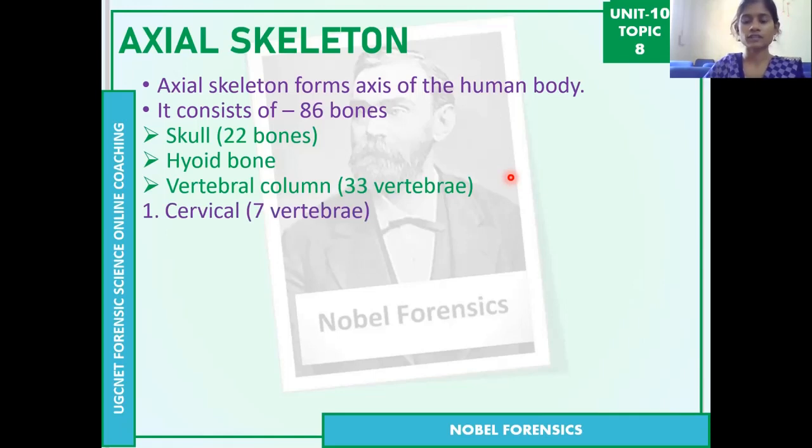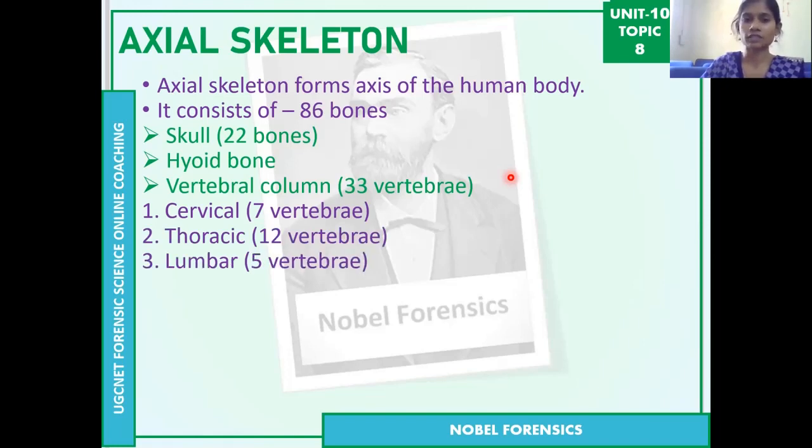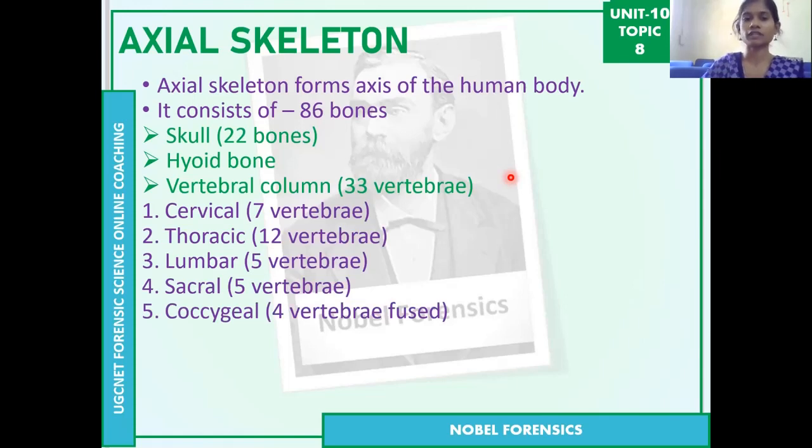Next, the 33 bones of the vertebral column are again divided into different types. First the cervical vertebrae, of which there are 7. Then thoracic vertebrae, then lumbar vertebrae, then sacral vertebrae and coccygeal vertebrae.